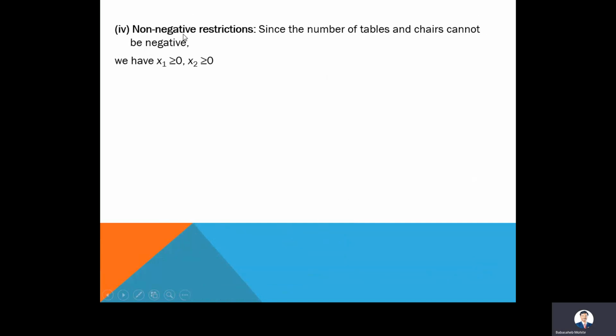The next part is the non-negative restrictions. The number of tables and chairs cannot be negative, because if we are not purchasing an item, then the quantity will be 0, and if we have purchased something, that is a positive value. So the value of x1 should be greater than or equal to 0, and x2 should be greater than or equal to 0. This is the non-negativity constraint, because we cannot say I have purchased minus 2 tables or minus 2 chairs. The items that we are purchasing may have a value equal to 0 or greater than 0. So the constraint is x1, x2 greater than or equal to 0.